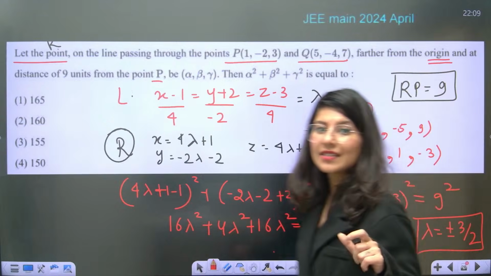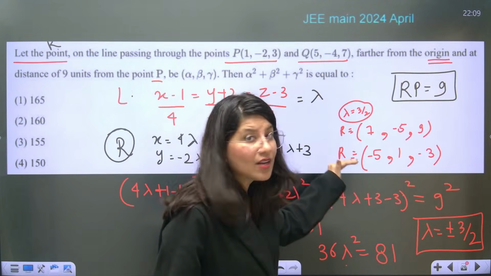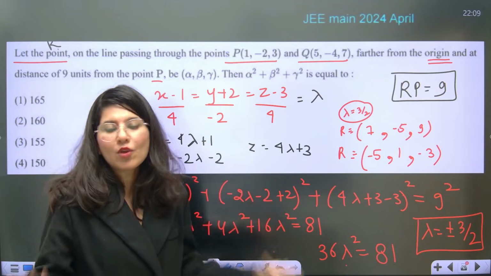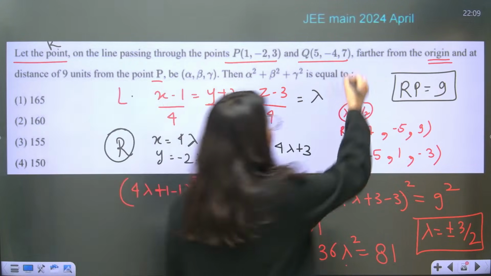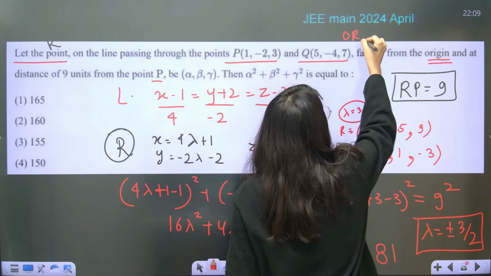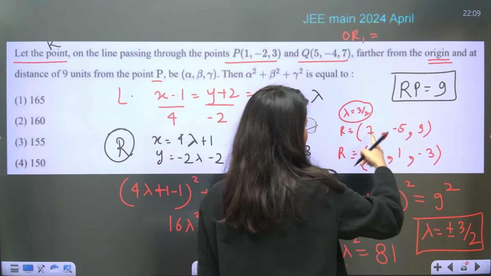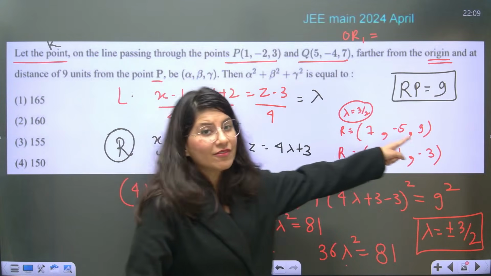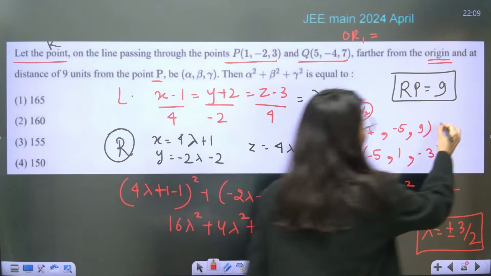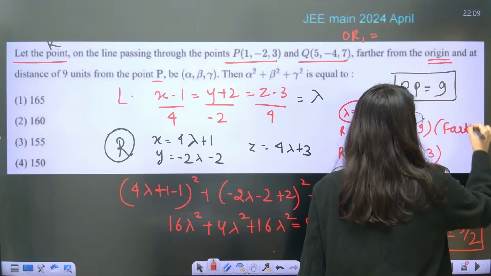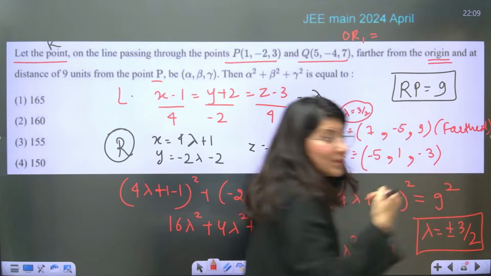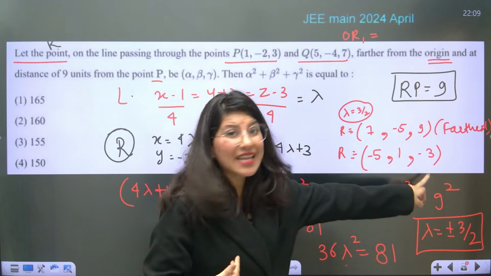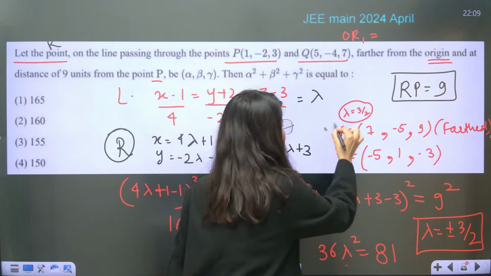Now just understand, either this is your R or this is your R. Now tell me which one is far away from the origin. That only OR will tell. OR in the first case will be the square root of 49 plus 25 plus 81. We can clearly see this is the farthest one, this will give you more distance: 7 square, 5 square, 9 square. This is less distance, so only this is accepted.